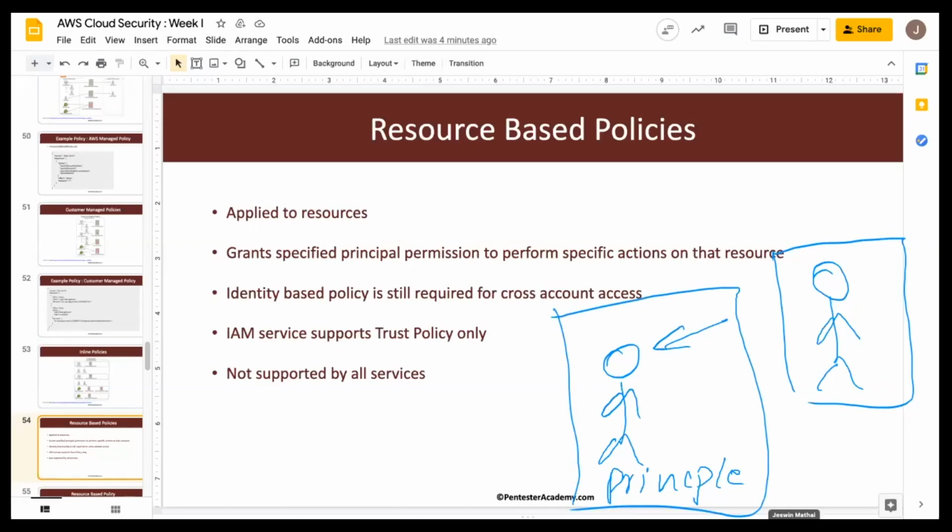So with IAM policies, we cannot allow a principal of one account to access the other account, right? So let's say we have a resource in here. What we can do is, with a resource-based policy, we can mention that this specific principal can access this specific resource. So cross-account access can be allowed with a resource-based policy, but we cannot do the same with an IAM-based policy.